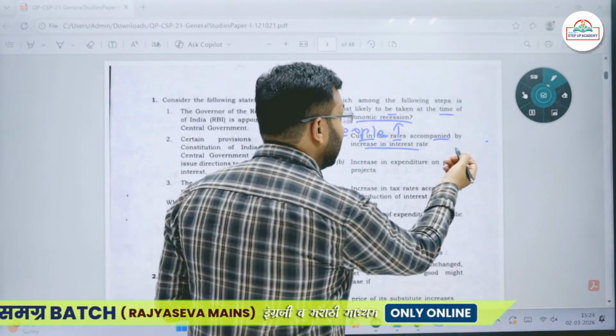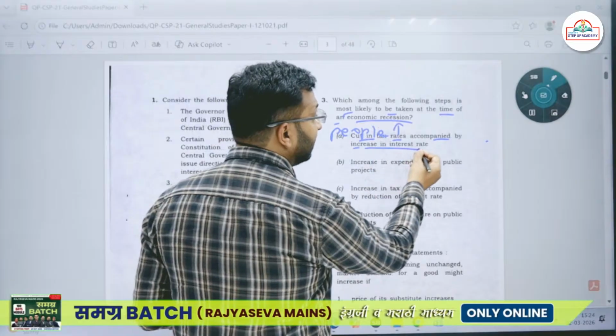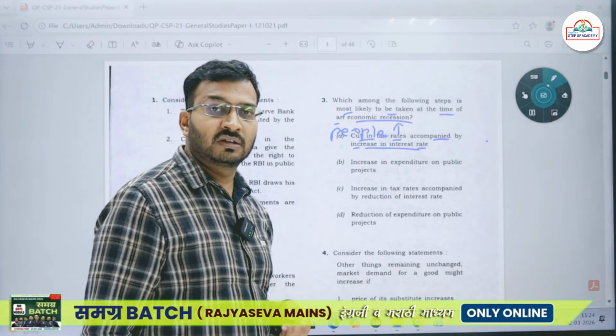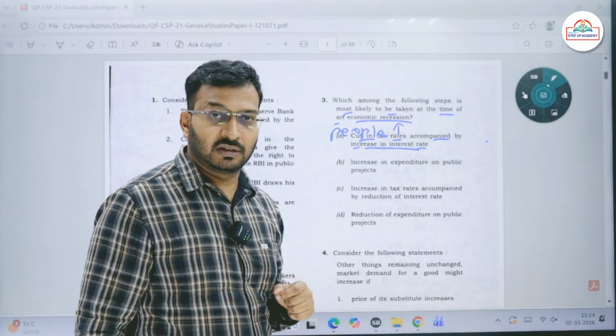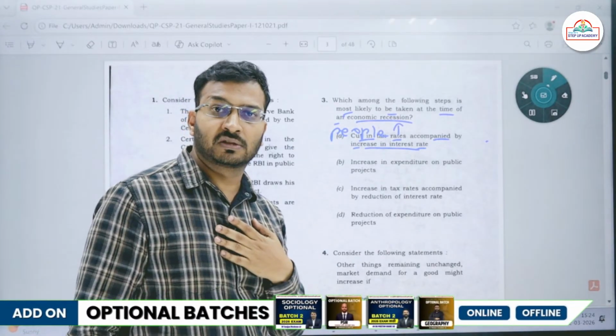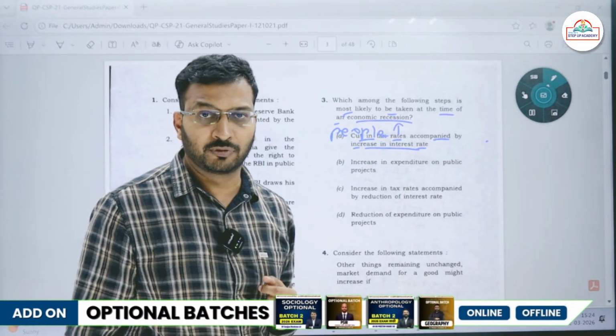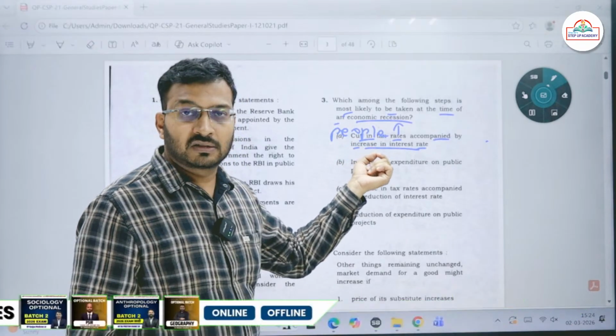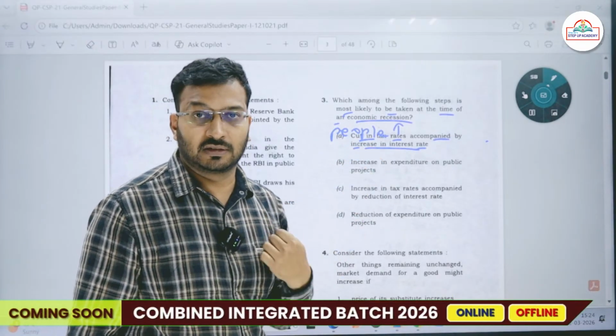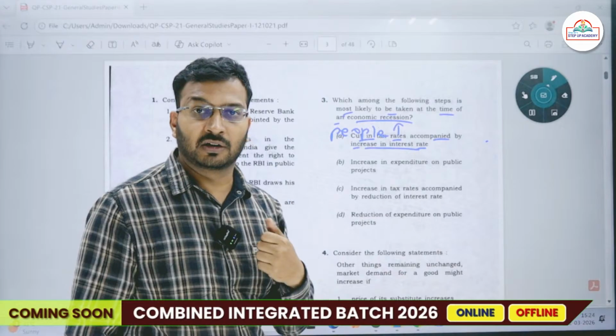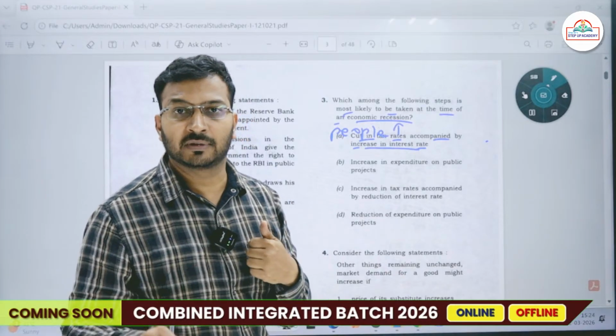Fine. But what is the second statement saying? Increase in interest rate. Now, just imagine you have cut people's tax rate. Now I want to purchase a house and take a home loan from the bank. The government has cut my tax rates and I think, okay, I have some money left over. Fine, I have money left, I will buy a house now, but my money is limited, so I go to the bank and take a loan.